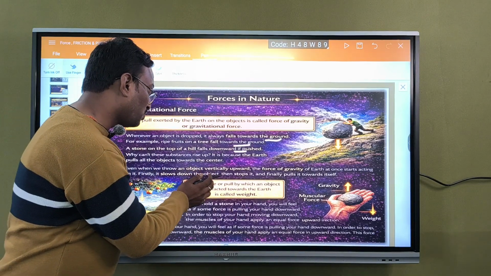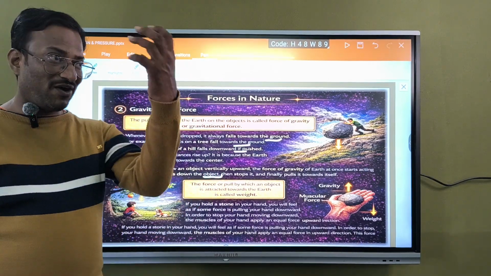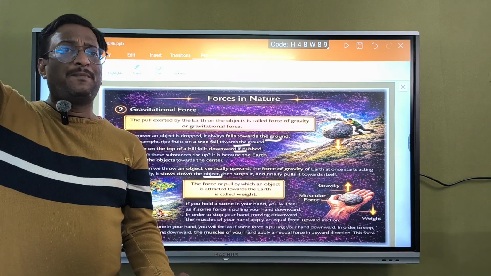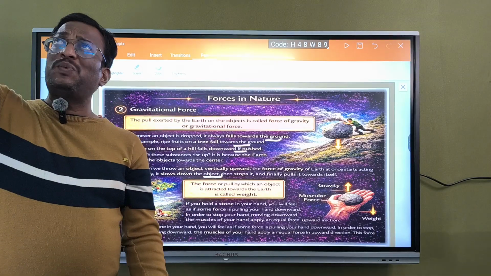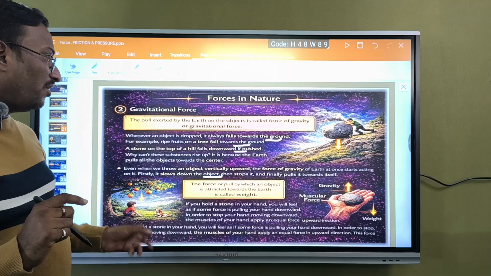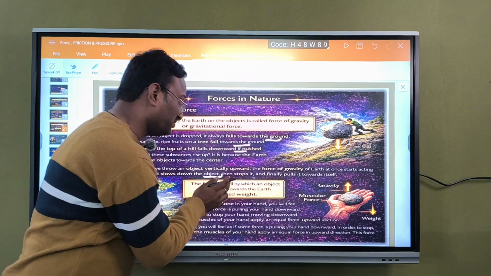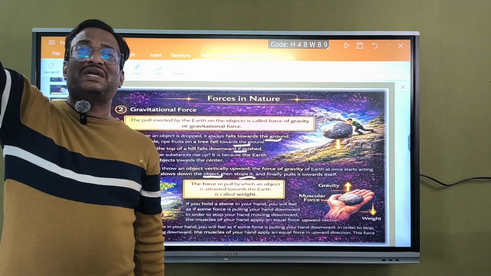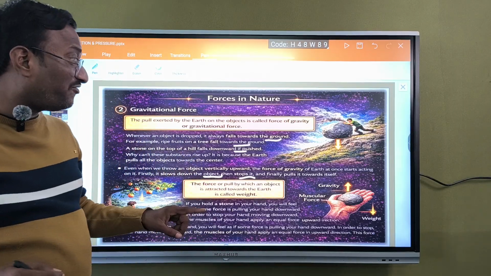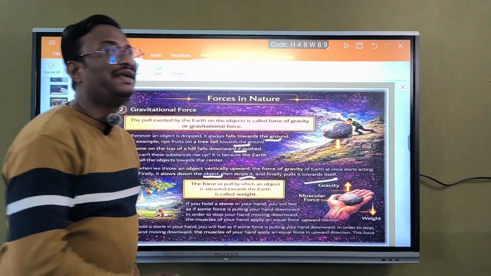Firstly, the gravitational pull slows down the object which is moving up. Then it stops it; after moving to a certain height, the body will stop there. After that, finally it will pull the object towards itself.